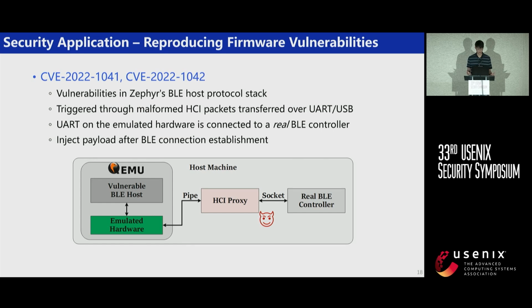We also use the generated hardware models to reproduce 2 vulnerabilities in Zephyr's BLE host protocol stack. We emulate the vulnerable BLE host with the generated model, and we connect the emulated BLE host with a real BLE controller via an HCI proxy. The emulated host can communicate normally with the controller, and then we inject a malicious payload after the BLE connection is established to trigger these vulnerabilities.